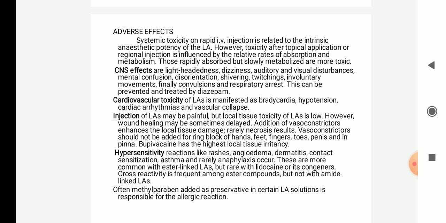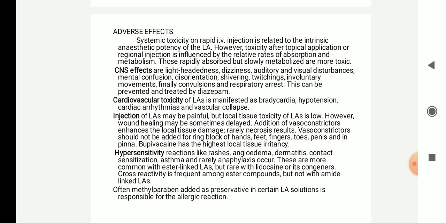CNS effects: they produce lightheadedness, that is head will feel very light, dizziness, rotation of your head, auditory and visual disturbances, mental confusion, disorientation. Then shivering, twitchings, involuntary movements. Finally, it will produce convulsion and respiratory arrest, and this can be treated with diazepam. Diazepam is a CNS drug. Next, cardiovascular toxicity: local anesthetics produce bradycardia, hypotension, cardiac arrhythmia and vascular collapse.